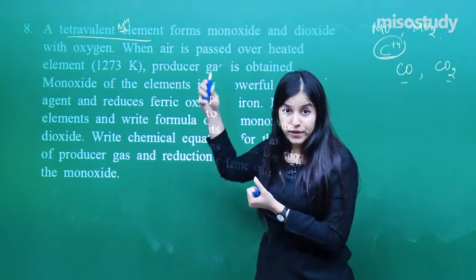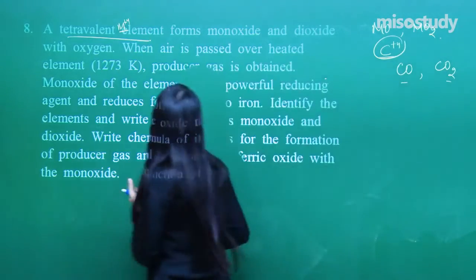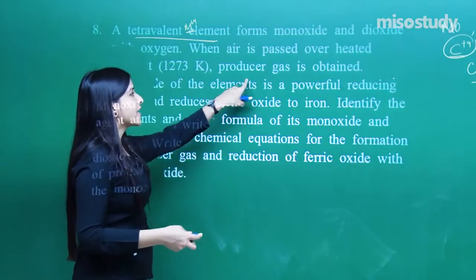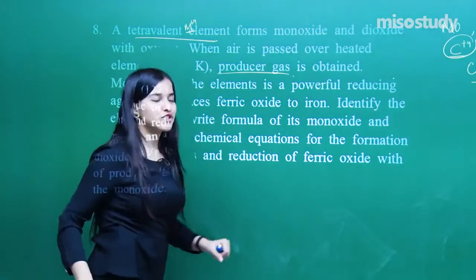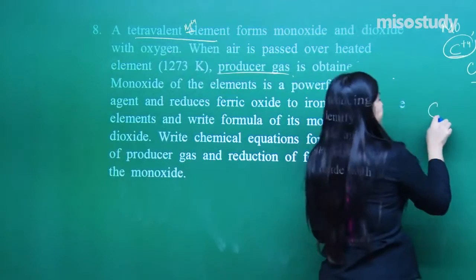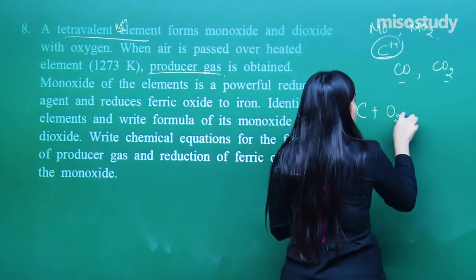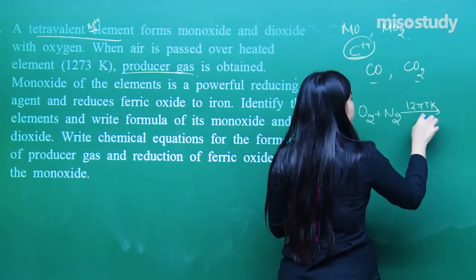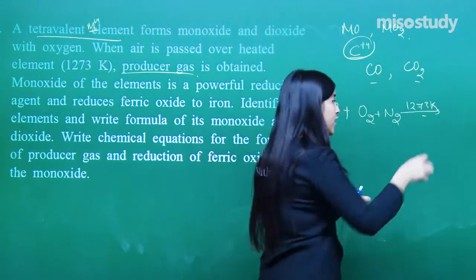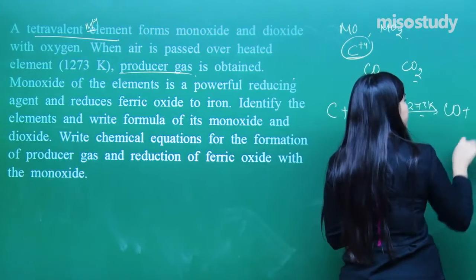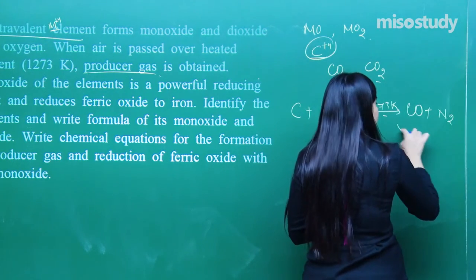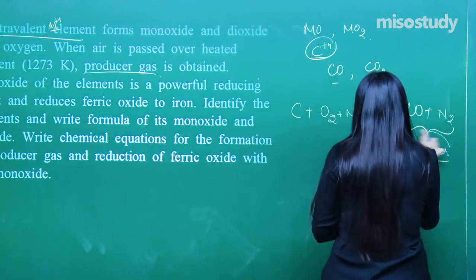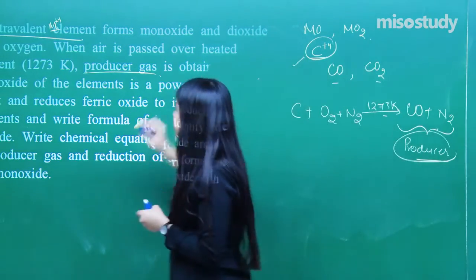But let us check whether we have assumed it correct or not. When air is passed over heated element, producer gas is obtained. Now my information has been confirmed. That means carbon plus O2 plus N2 at 1273 Kelvin, we heat it up, we get carbon monoxide with N2, and this is nothing but the producer gas. So I am confirmed that this is carbon.